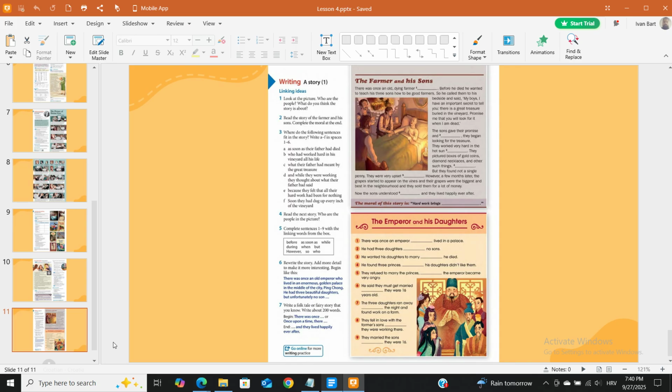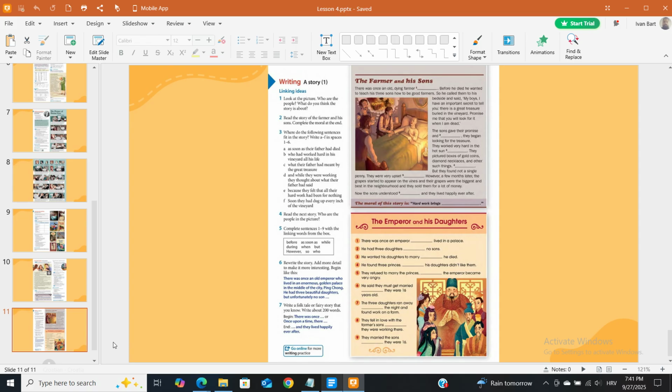They worked very hard in the hot sun. They pictured boxes of gold coins, diamond necklaces, and other such things. 4. But they found not a single one. However, a few months later, the grapes started to appear on the vines, and their grapes were the biggest and best in the neighborhood, and they sold them for a lot of money. Now the sons understood. And they lived happily ever after. The moral of this story is, hard work brings rewards.